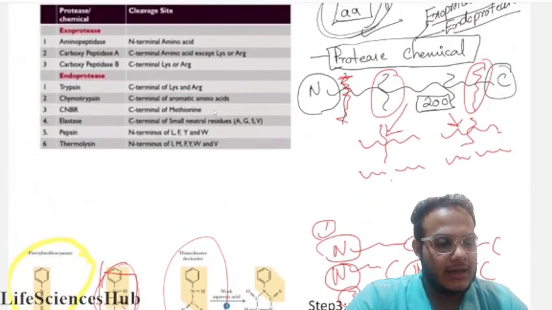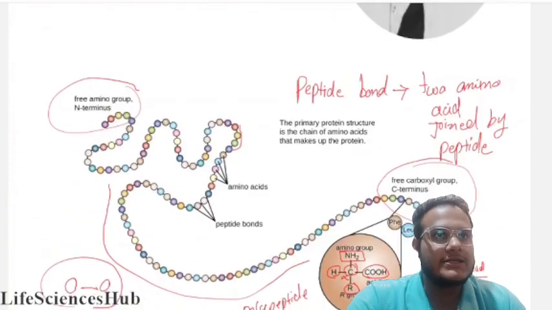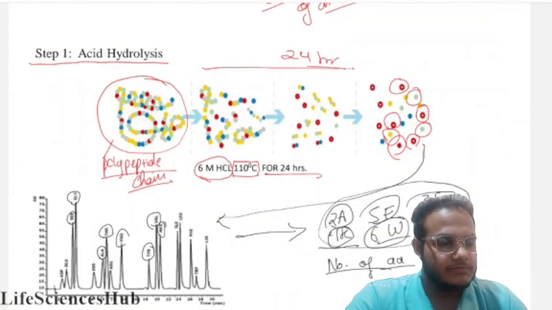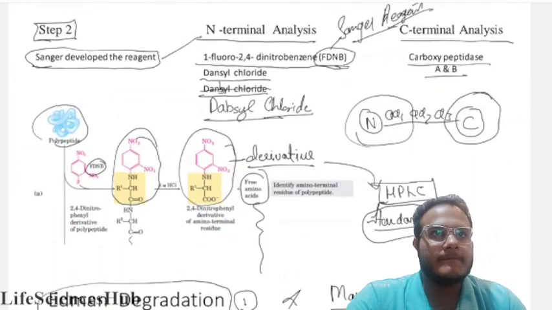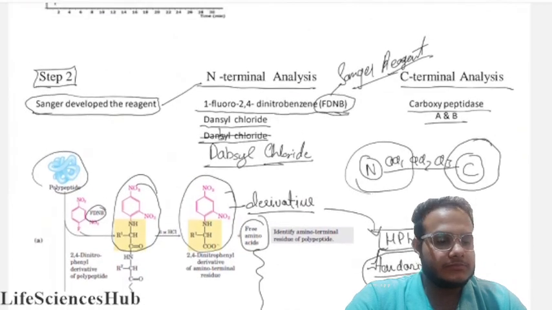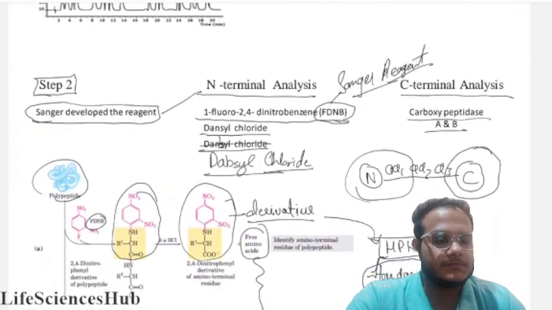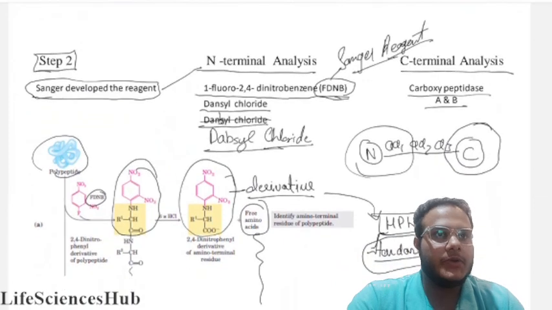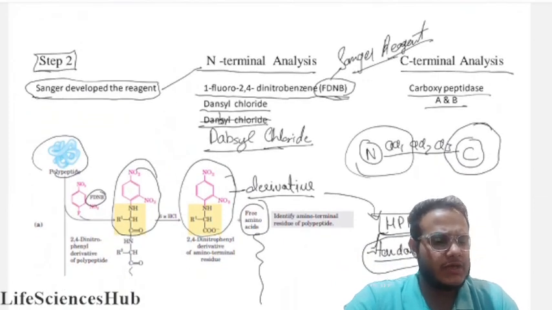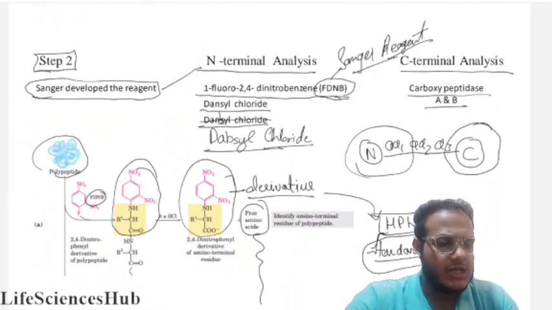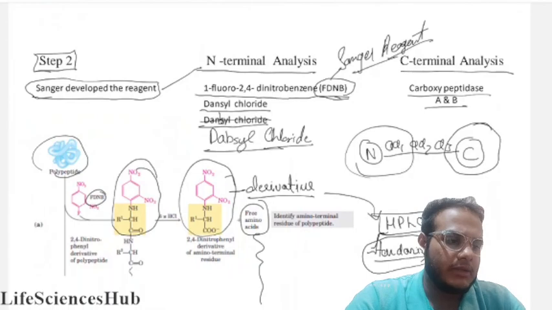During the N-terminal analysis, we are getting the N amino acid from the polypeptide chain. We know that a polypeptide chain has an N-terminal and a C-terminal.